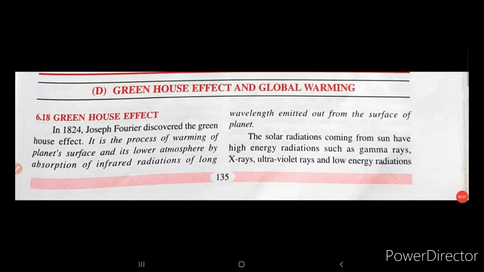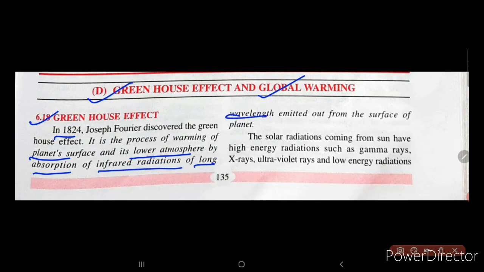This video is for class 9 physics, and in this video we are discussing the greenhouse effect and global warming. Greenhouse effect. In 1824, Joseph Fourier discovered the greenhouse effect. It is the process of warming of the planet's surface and its lower atmosphere by absorption of infrared radiations of long wavelength emitted out from the surface of the planet.